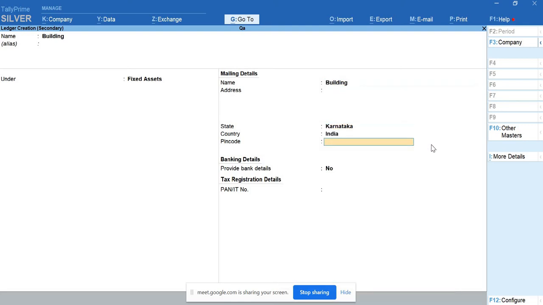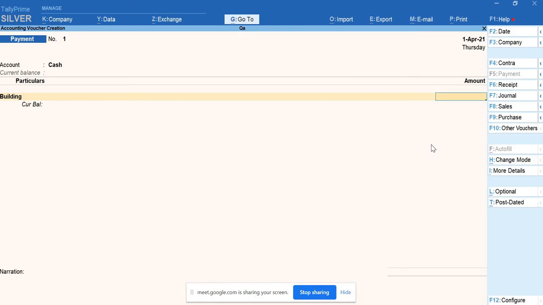That's it. So building account, I'll enter 1 lakh. So I'm done entering the voucher. This way also you can enter the vouchers. You need not prepare the ledgers first and then come into the vouchers. Just for the purpose of practicing, first prepare all the ledgers, then go for voucher entries. If you're good at it, then come to vouchers directly. From here you can use Alt C and create multiple ledgers. Is that clear?